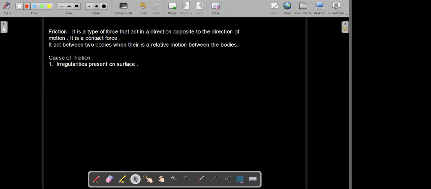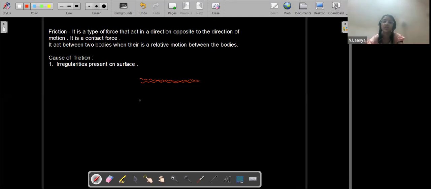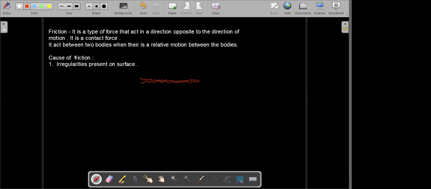So something like this happens. If you have a surface that is irregular like this, and here we take another irregular surface, the two surfaces get entangled with each other. They stick to each other. They are getting entangled, so when they are entangled with each other, one surface prevents the movement of the other surface.